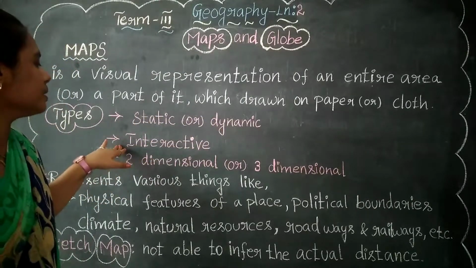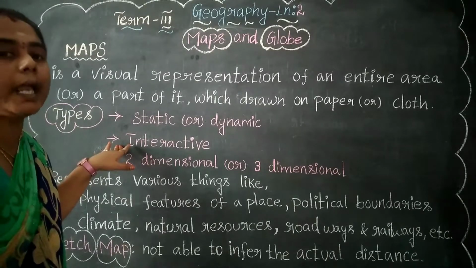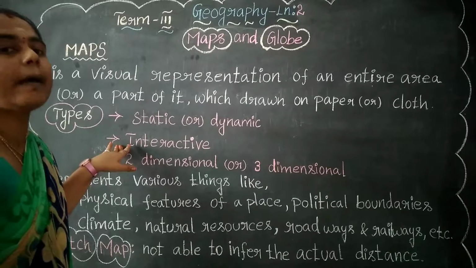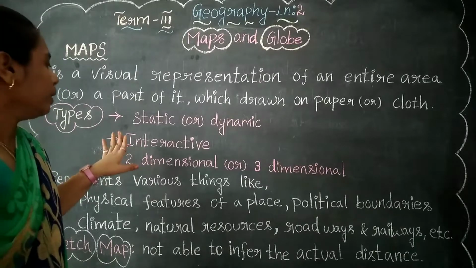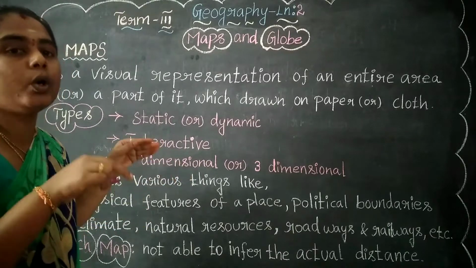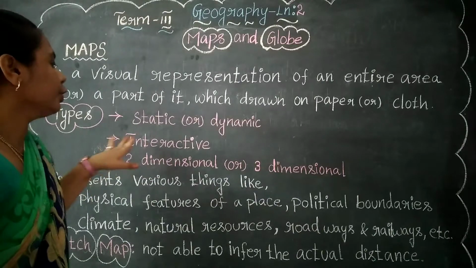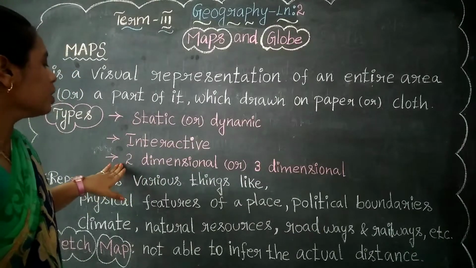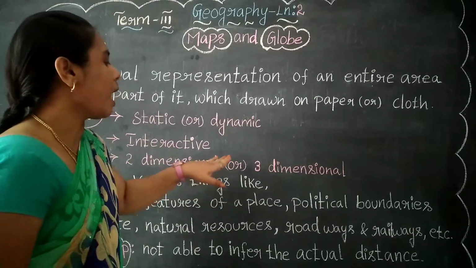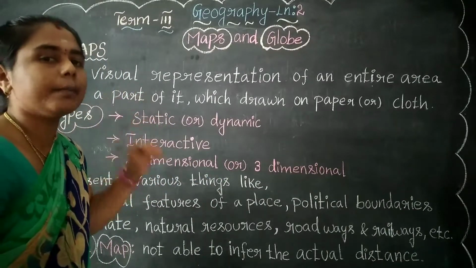The second type is interactive. It is always used to communicate or to compare anything. It won't act individually; it always acts with any other thing. So that is the interactive map. And the third one is the two-dimensional or three-dimensional map.